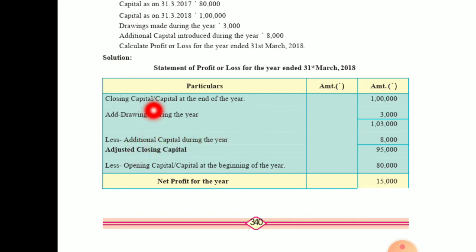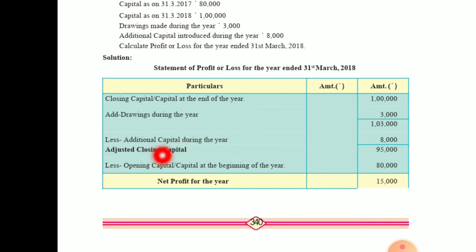Now what is your additional capital? Here it is given. Additional capital introduced during the year is 8000. Now from 1 lakh 3000, we are going to deduct 8000 as additional capital. So 1 lakh 3000 less additional capital during the year 8000. Whatever amount you get after adding the drawings and deducting the additional capital, that is from 1 lakh 3000, when we deduct 8000 we get 95,000. This is the adjusted closing capital.